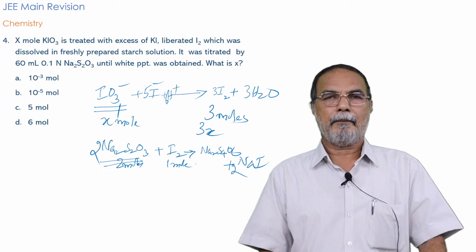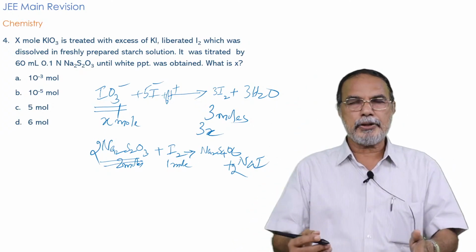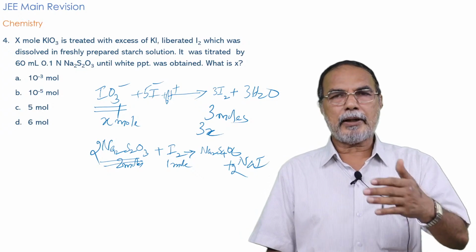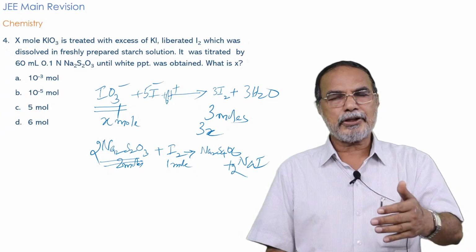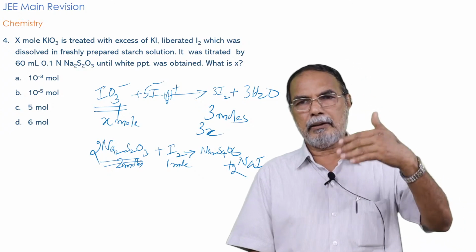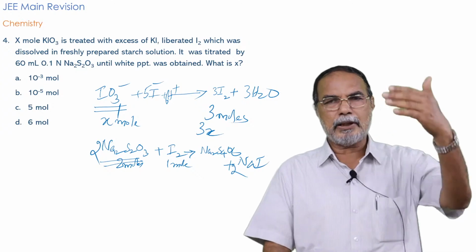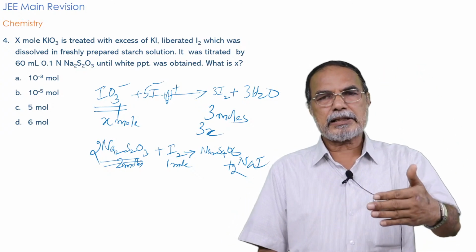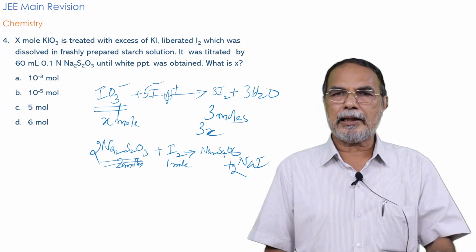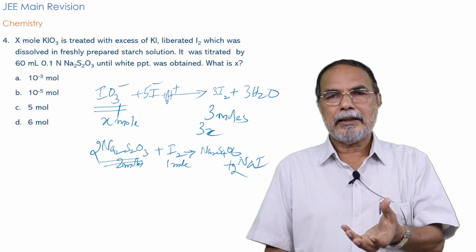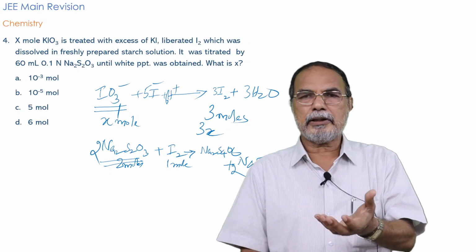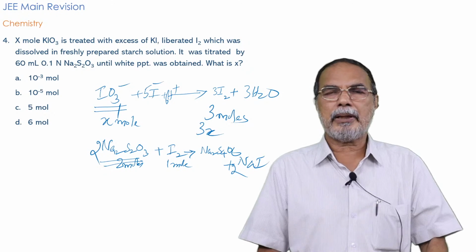In the actual titration, when you titrate against sodium thiosulfate, the blue color of the starch-iodine complex will gradually be diluted, and once the iodine is completely reacted away, the solution will become colorless, and you will see the formation of the starch once again in the solution, and the whole solution will become turbid.